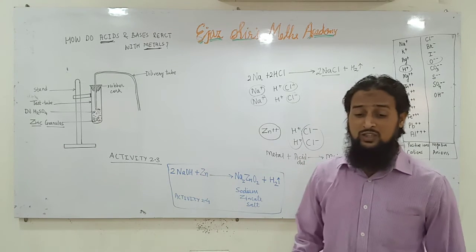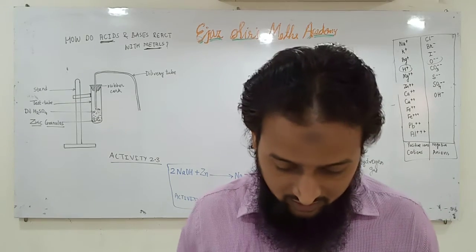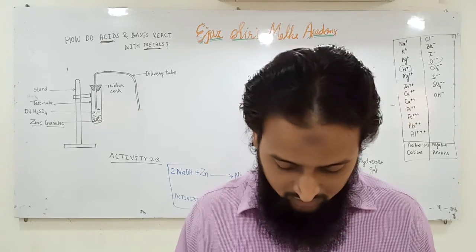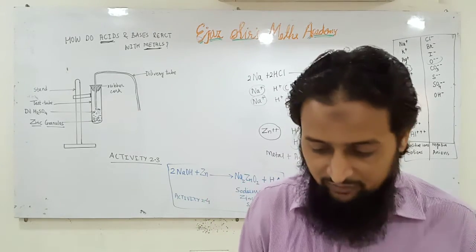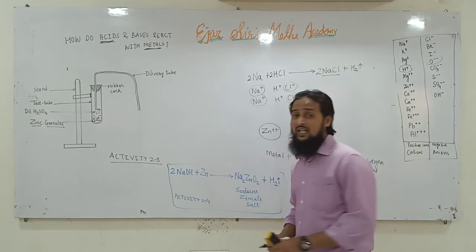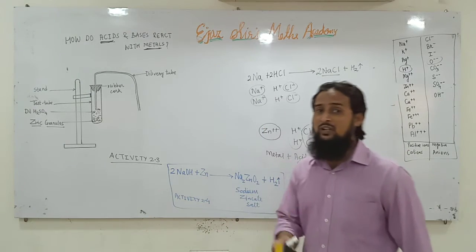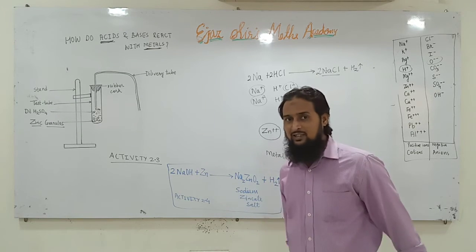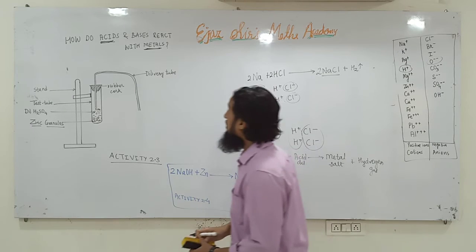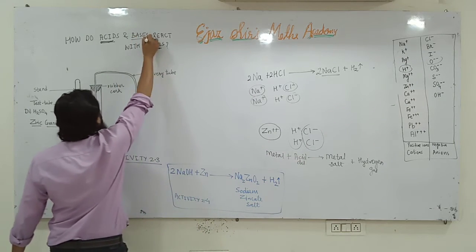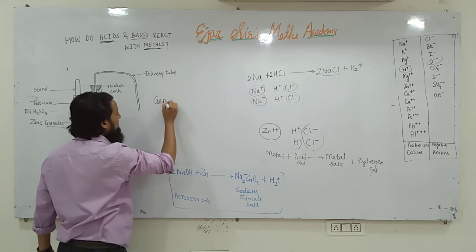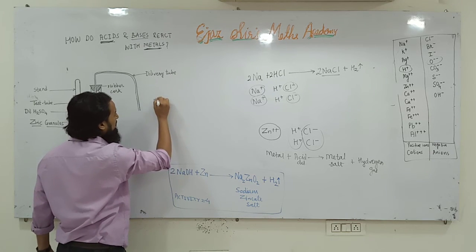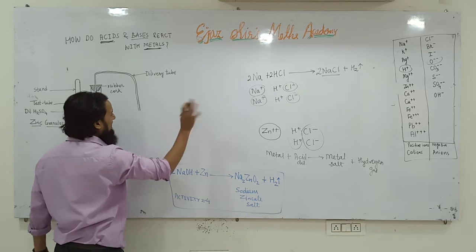And one more thing. See, in our textbook it is given. No, they have not given. So acids react with metals only. Acids do not react with non-metals. There is a reason behind it. I will explain the reason later on. And what about bases? Bases do not react with metals. Generally, I am writing it here. Generally means mostly, or except, I will write except.